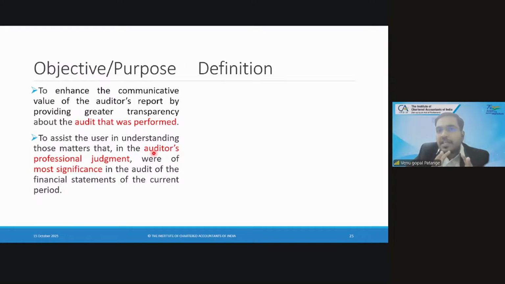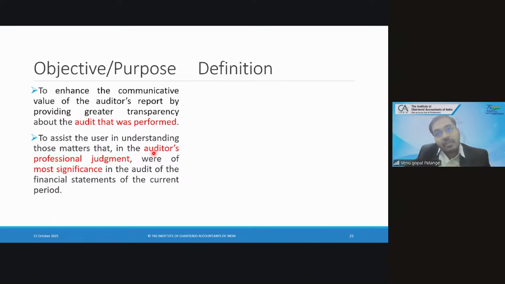There are matters where there is a very thin line, where once you cross that and you get to know there is a misstatement, by doing all such analysis, all the alternative procedures you did, and finally you got the conclusion, the conclusion is negative, it becomes qualification. The conclusion is negative, it is material, it becomes qualification.